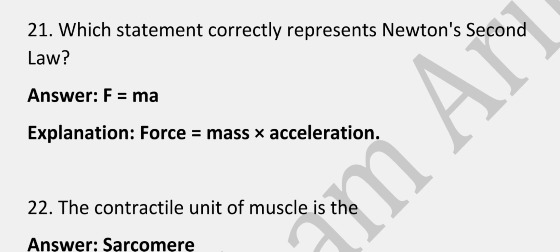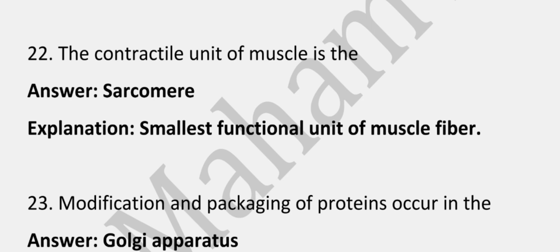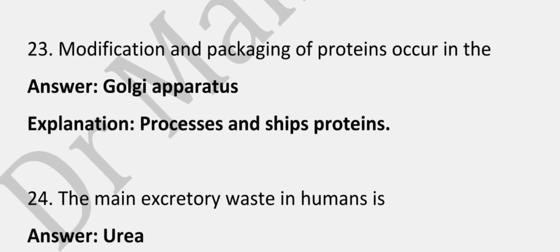Which statement correctly represents Newton's second law? F equals ma. The contractile unit of muscle is the sarcomere, because it is the smallest functional unit of muscle fiber. Modification and packaging of protein occurs in the, correct answer is Golgi apparatus, because it processes and ships the proteins.